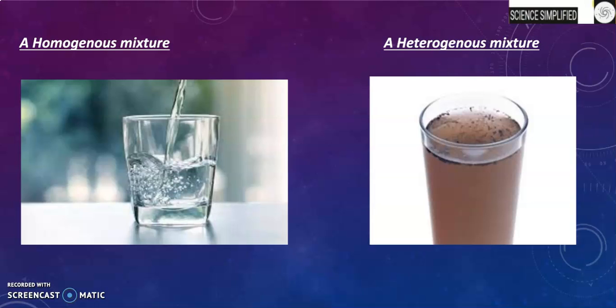In a heterogeneous mixture, we can directly say that this is mud water because of the mud floating on it, the dirt, everything. We call that humus. The thing which is floating on top is known as humus. So we can say that it's mud water in a glass.